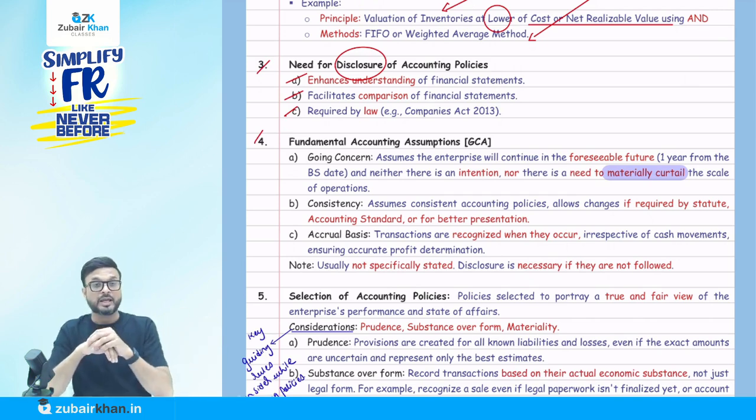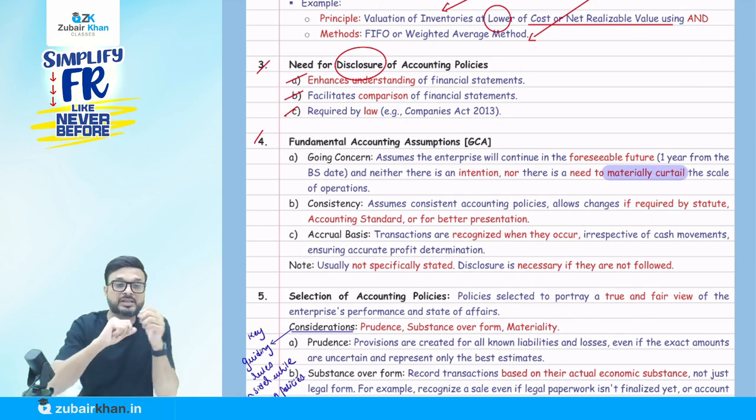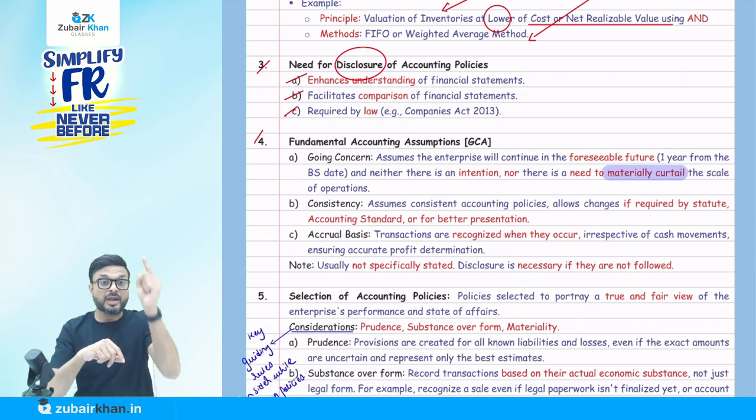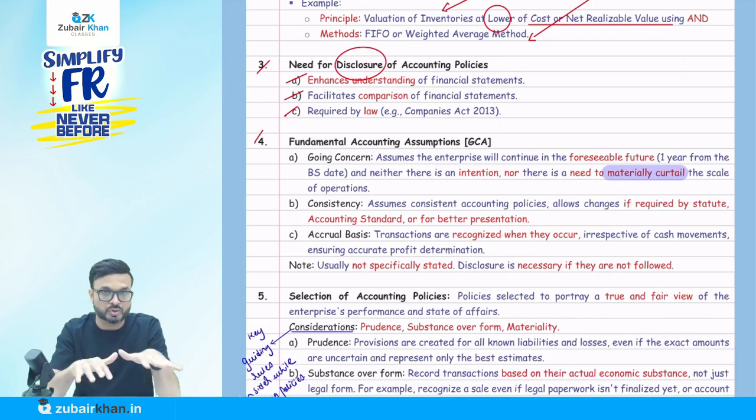No, never. If we have not followed these, then we have to disclose. Remember, a very important point: if we are following these fundamental accounting assumptions, there is no need to mention them in notes to accounts. If we are not following them, then we have to disclose in notes to accounts that we have not followed these fundamental accounting assumptions.